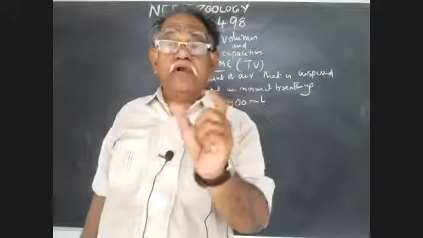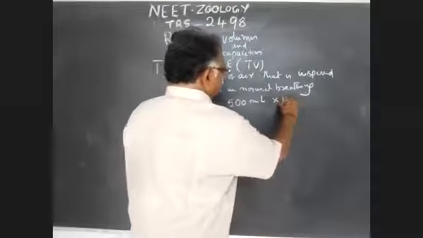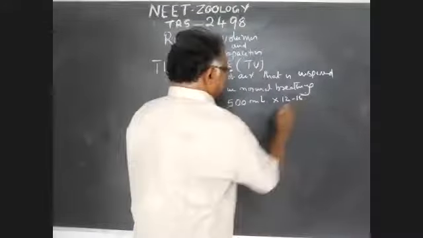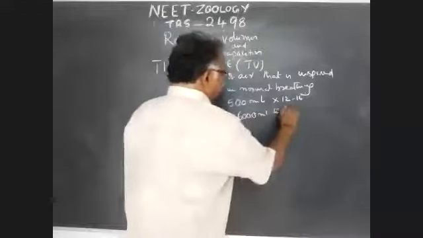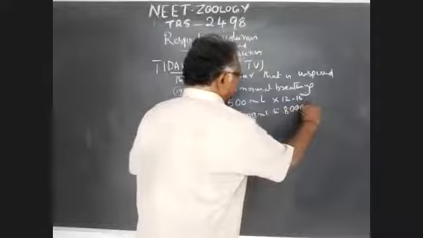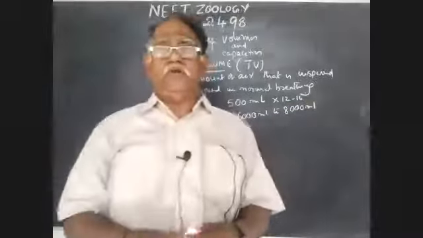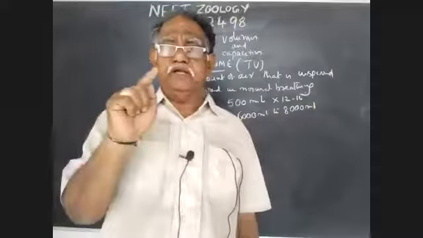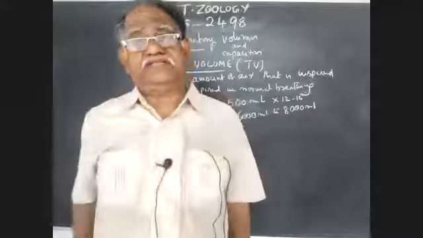So the tidal volume per minute, how much? Multiply by 12 to 16 times. So that is 6,000 ml to 8,000 ml. These are the numerical figures, so every student should note down all these numerical figures. Next one.